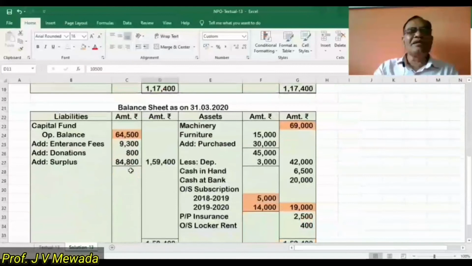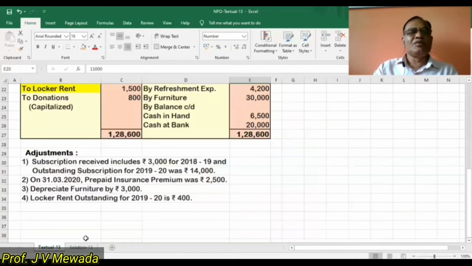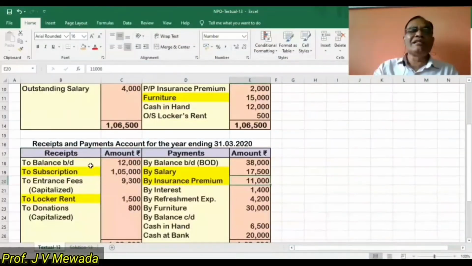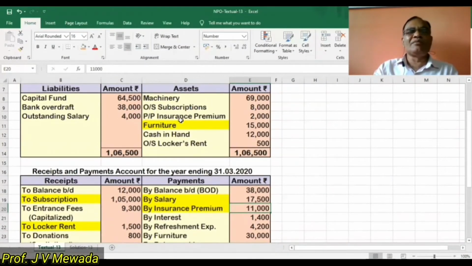Second effect of the prepaid, in the closing balance sheet, 2,500, that we are writing as current year's prepaid insurance. So we are completing each and every item as and when they are occurring in the balance sheet or in the receipt and payment account.